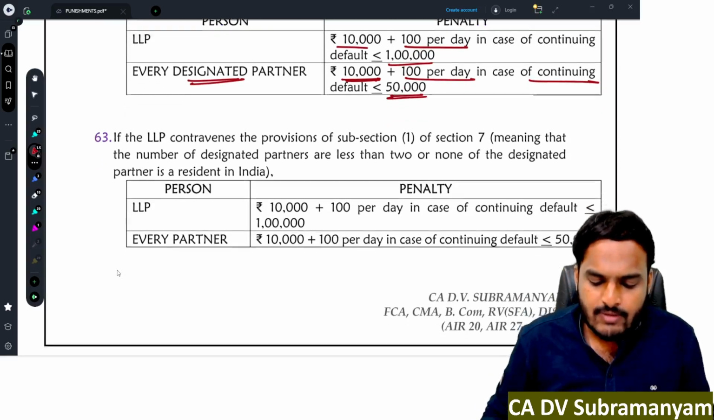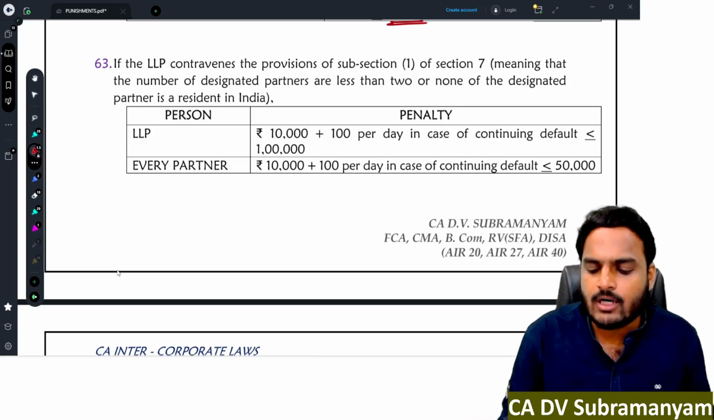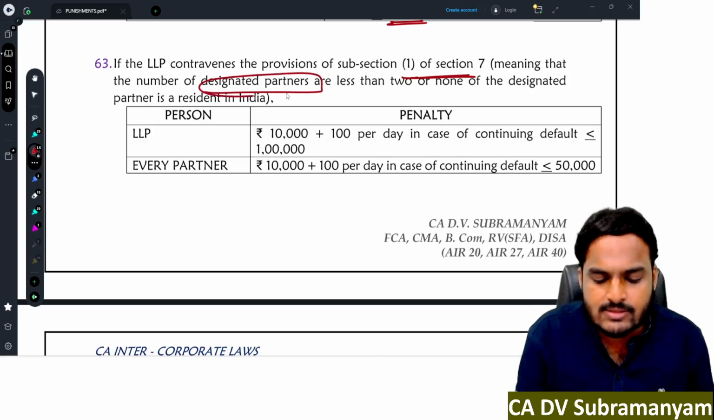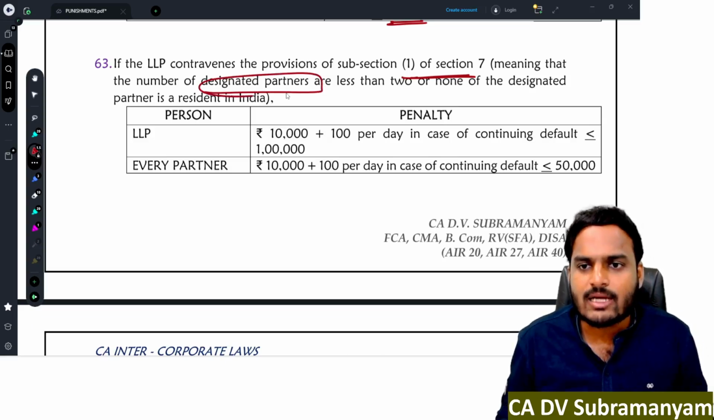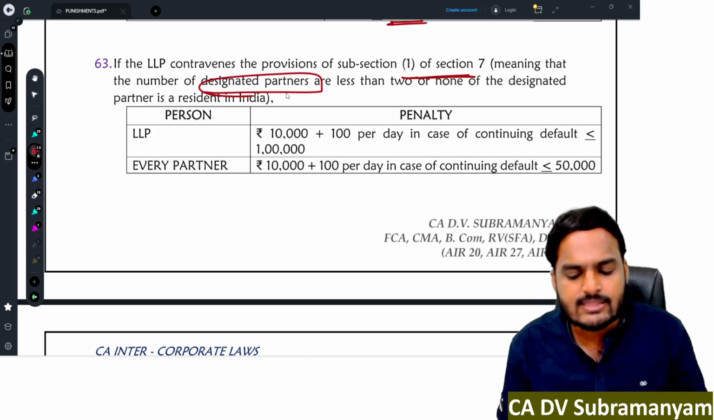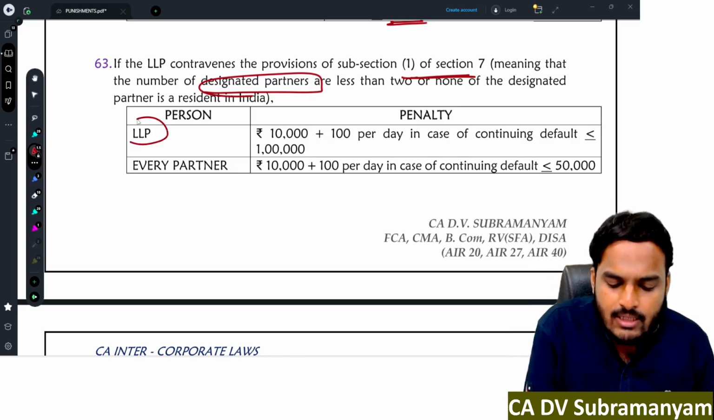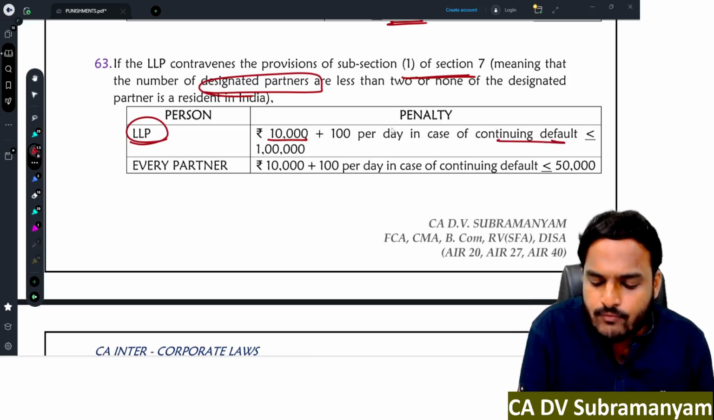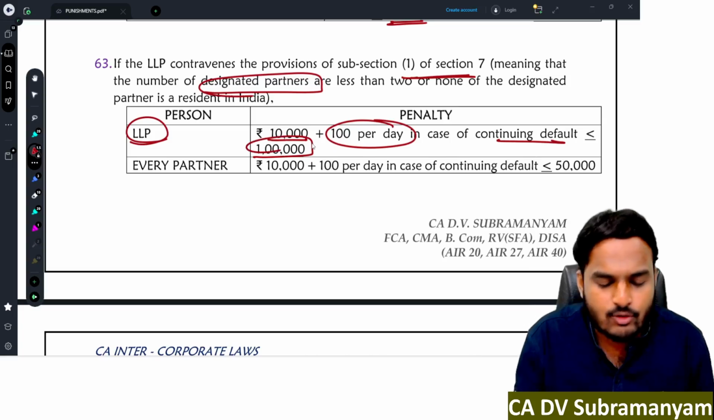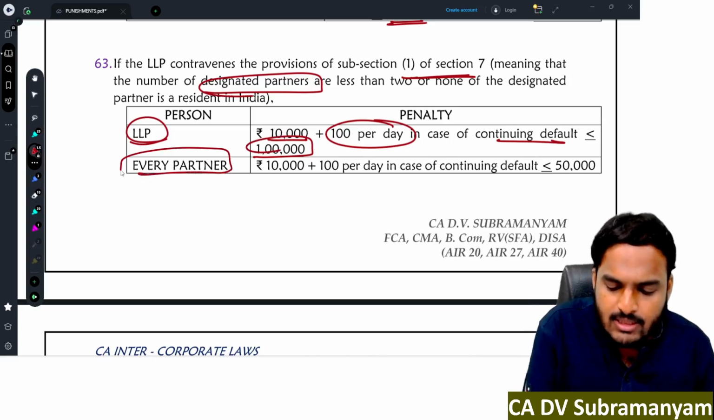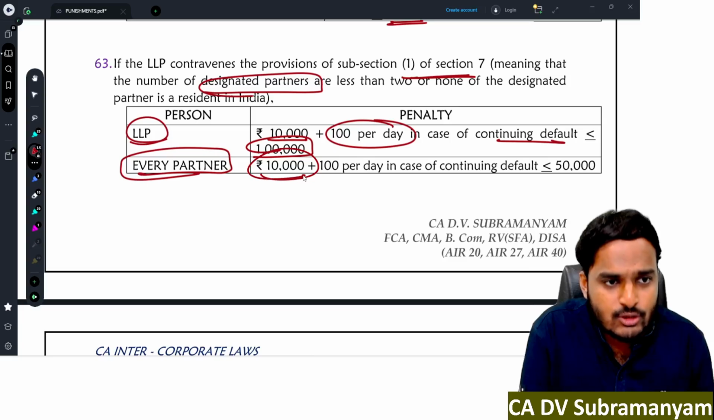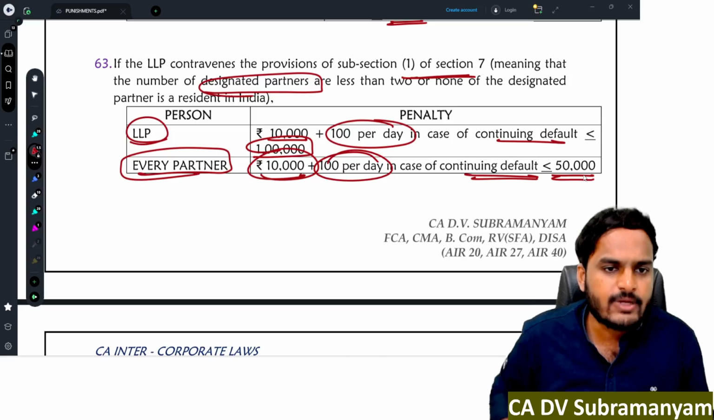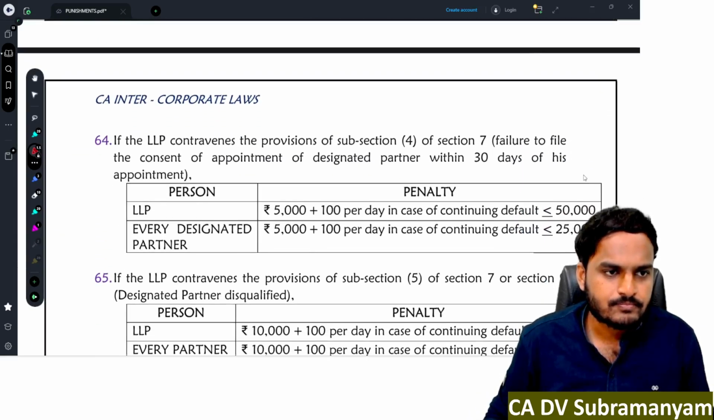Next one, if the LLP contravenes the provisions of section 7 subsection 1, that is all about designated partners. If LLP is not complying with the provisions of designated partner, then LLP is liable to pay a penalty of 10,000 rupees, and in case of continuing default, 100 per day, maximum 1 lakh rupees. And every partner is liable to pay a penalty of 10,000 rupees. In case of continuing default, 100 per day, maximum 50,000 rupees.